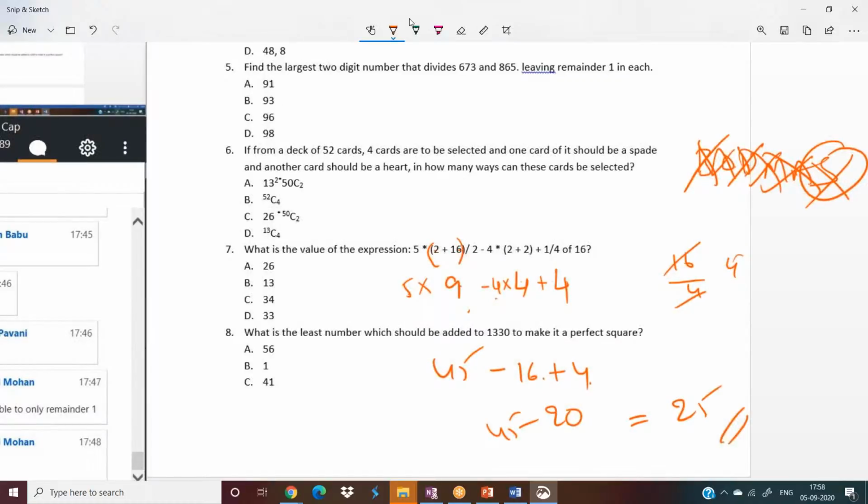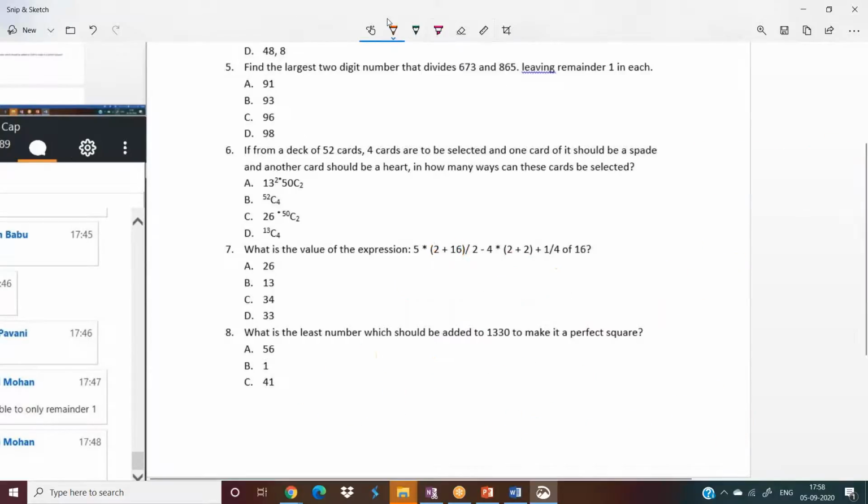Hey, wait, I made some mistake, because I could not see this number in the options. My answer is 25, but I cannot find 25 in the options. Wait, let me cross check.